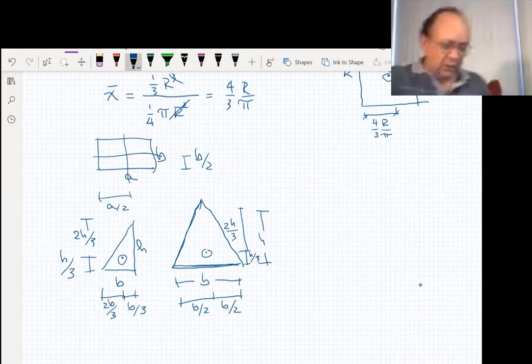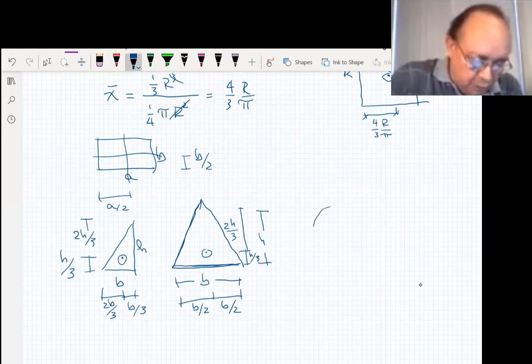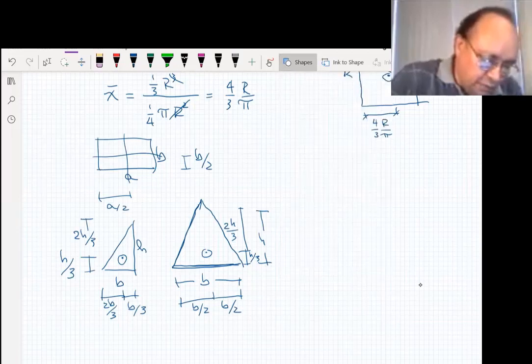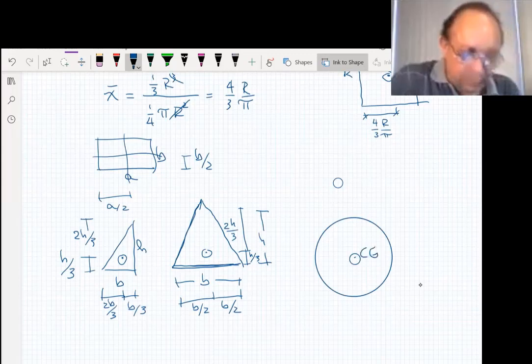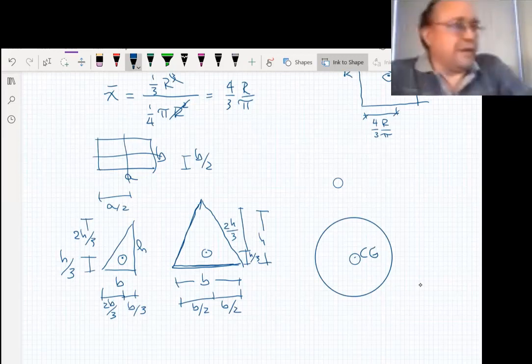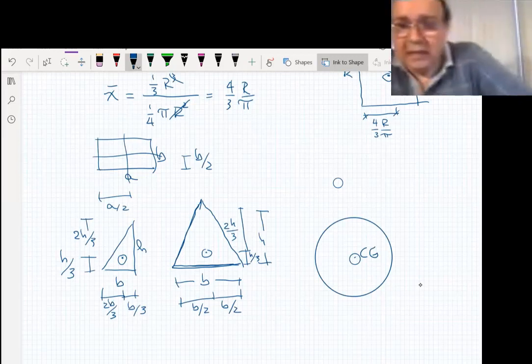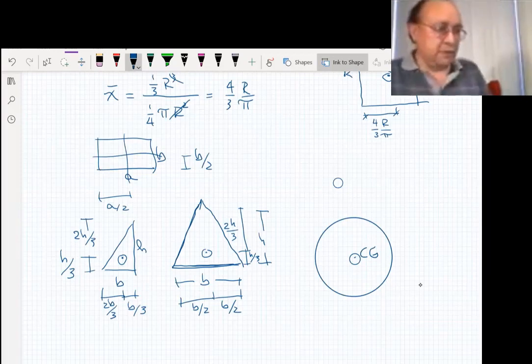So we have basic figures already, to build more complex figures based on these. With common sense, we see that the center of gravity of this circle is right in the middle, right? I don't think we need to do any demonstration of that. Okay, I think that will be enough for center of gravity. I think I can't give any more chalk to this topic.